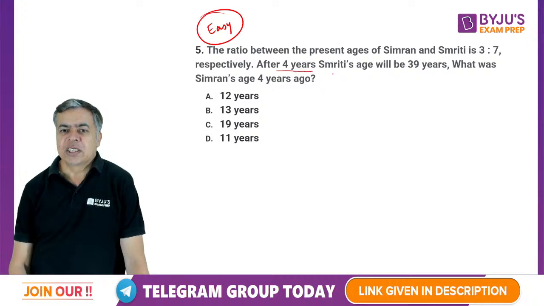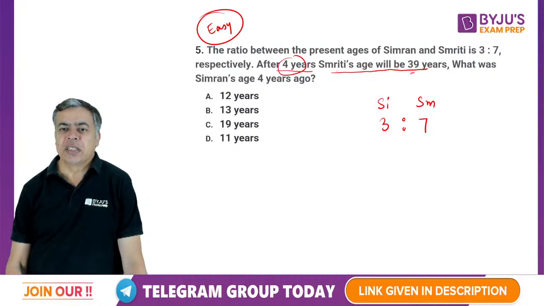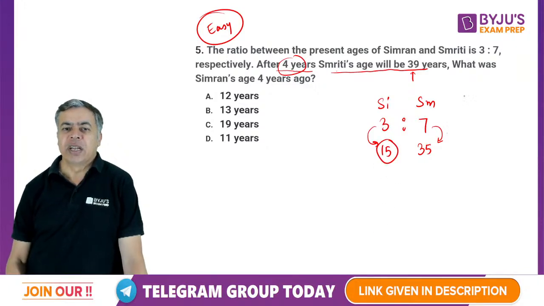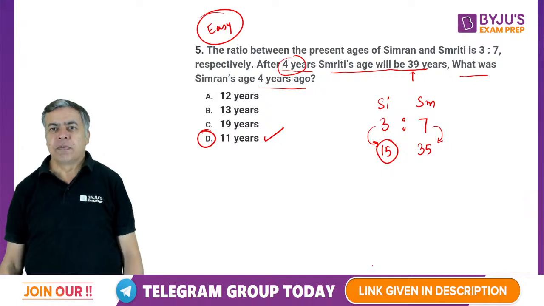So after 4 years Smriti's age will be 39. Simran and Smriti, their present age ratio is 3:7. After 4 years Smriti will be 39, that means at present Smriti is 35. So 7 into 5, so 3 into 5, Simran must be 15 now. If Simran is 15 now, what was Simran's age 4 years ago? 11. So this is a very simple question, right?